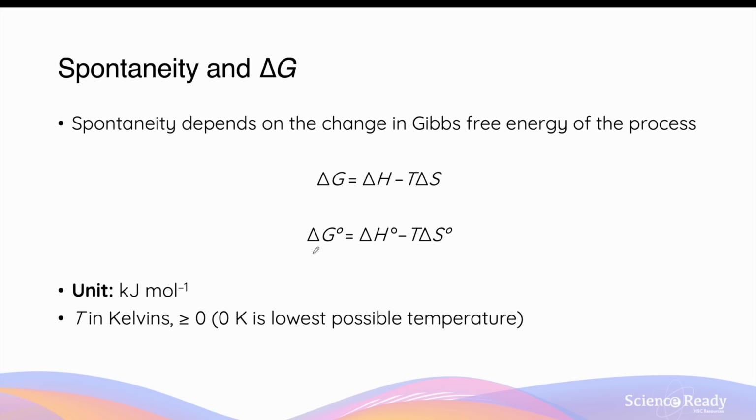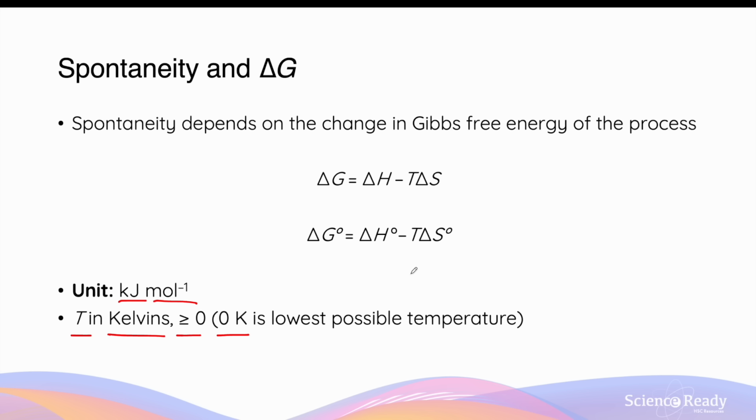The unit for Gibbs free energy is usually measured in kilojoules per mole, so this is the same as the enthalpy change. What's important to note is that the temperature, like all temperature values used in chemistry, is measured in kelvins. And this must be a value greater than or equal to 0, because 0 Kelvin is regarded as the lowest possible temperature, and this is referred to as an absolute 0. So the T value in this equation, when you're using it to calculate Gibbs free energy, must be positive at all times. You should not have a T value that's negative.